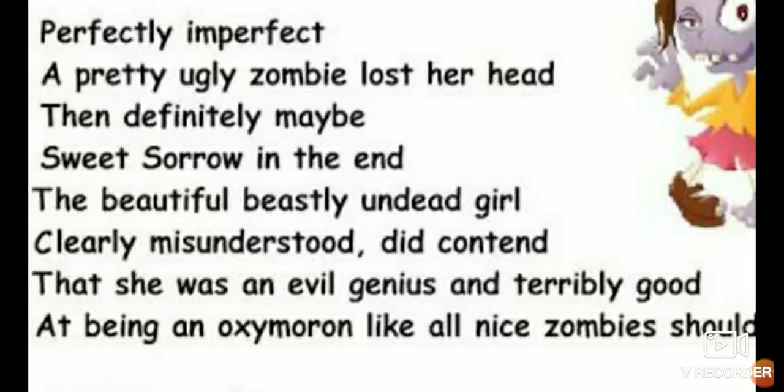You can see, perfectly imperfect, a pretty ugly. Now pretty ugly is also opposite to each other. Perfectly imperfect, they are also opposite to each other. Opposite words are used here. So you can see sweet sorrow, again opposite words, sweet and sorrow are opposite to each other. Are you getting it, all of you? Now you can see many examples I have given of the oxymoron. So now it is very much clear to you all.